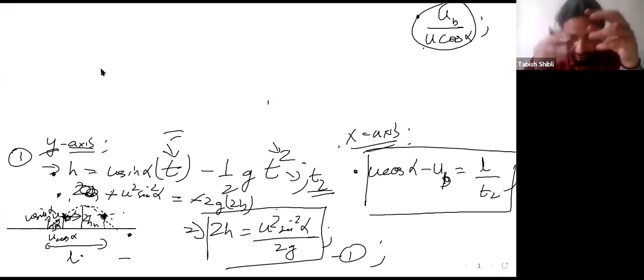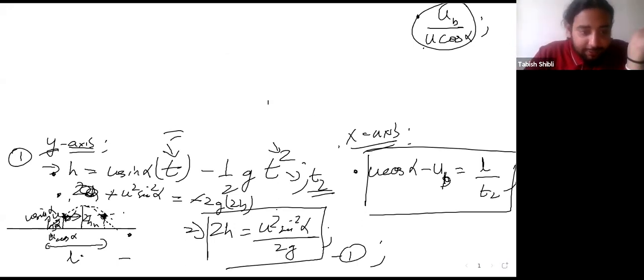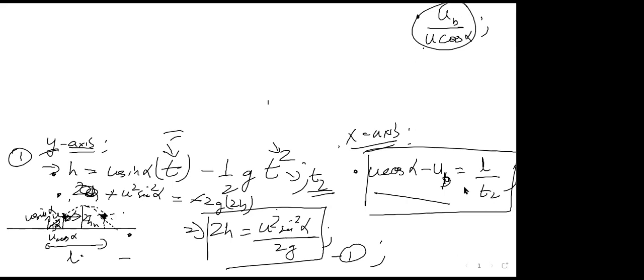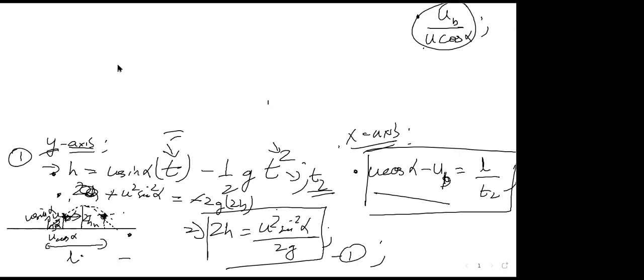So what I'm doing is essentially going and sitting on the bird, so that the speed of the stone along the x-axis becomes u cos alpha, which was initially there, minus ub. Yes, this is the speed of the stone with respect to the bird. Yes, absolutely.